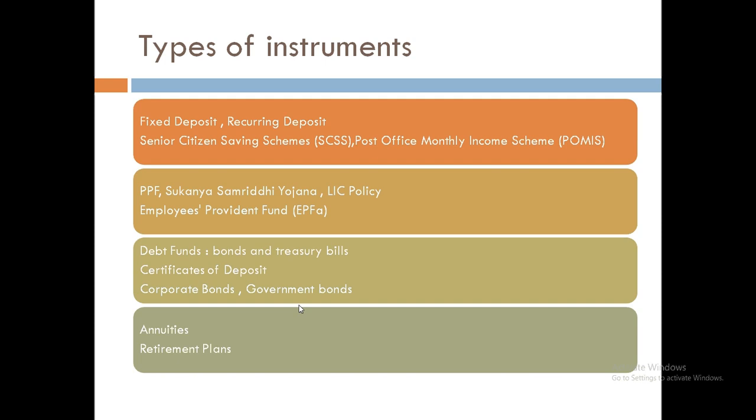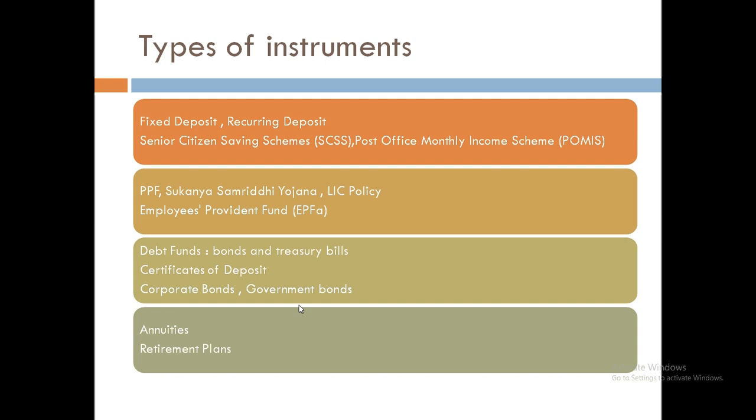Basically, these bonds are nothing but this: there are many private and public sector companies and even the government. If they want to do a major project, and for example they need 50,000 crore rupees, they might not have all this money with them. So they calculate all the expenses and all the profit, and based on that they decide the return on investment for investors at a fixed interest rate. According to that they issue the bonds, and investors can buy them, and that investment would be used for the bigger project, and based on that the interest would be given to investors.